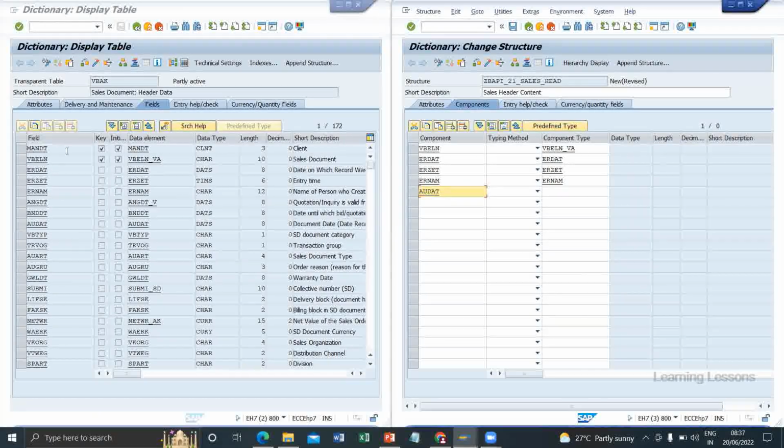Now I'm just referring directly to tables, but in real time we'll get all these fields from the functional documents, and the data elements you have to identify from the different tables. So the majority of functional documents will give even the fields and which table you have to refer to. If there is a table, you can automatically identify the data element.